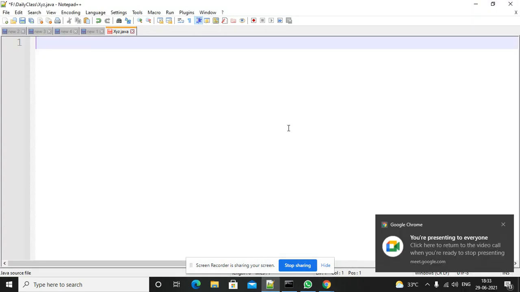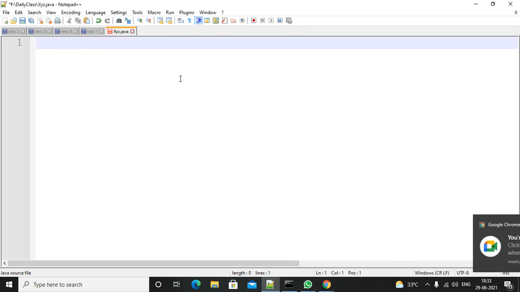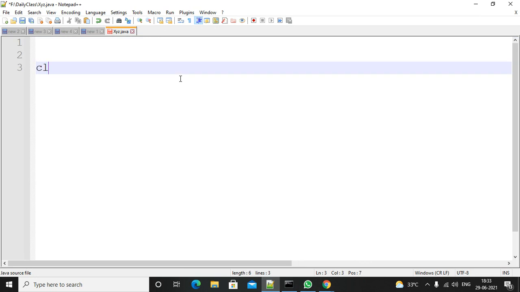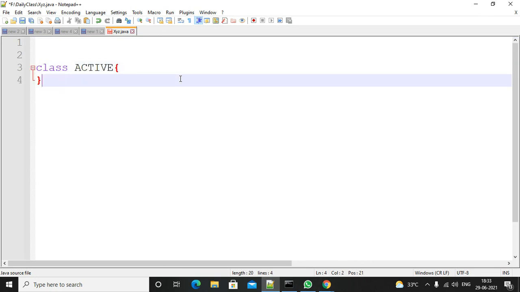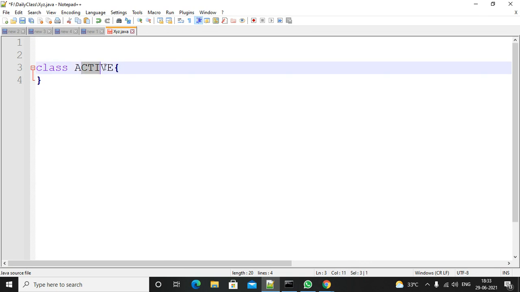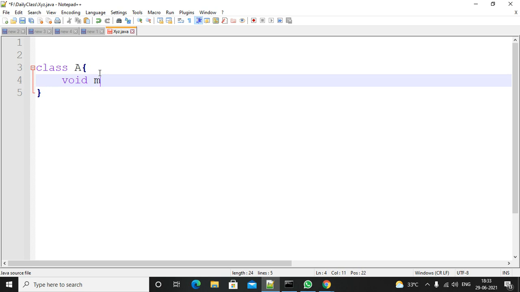So in the morning session we discussed the abstract keyword. Now I will ask some questions, and you have to tell me the answer. Suppose there is a class, class A. Inside this class, I have a method, M1 method. Is this valid or not?